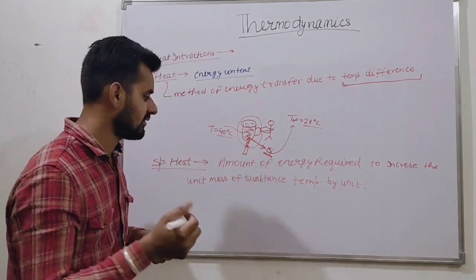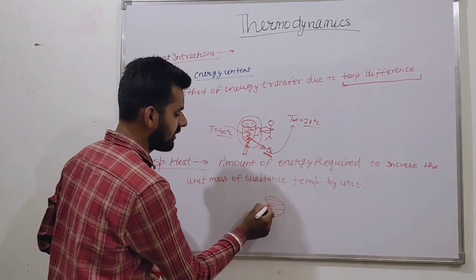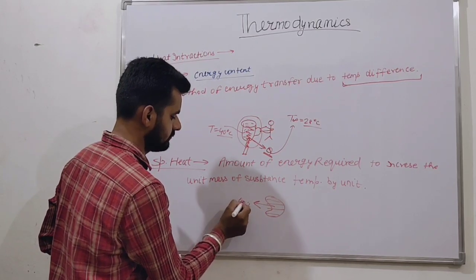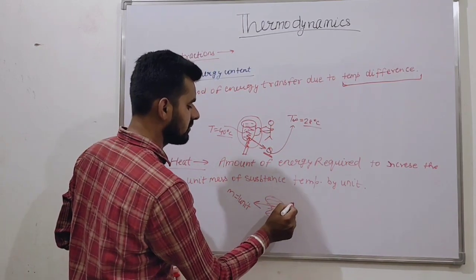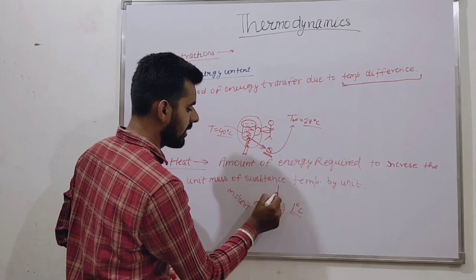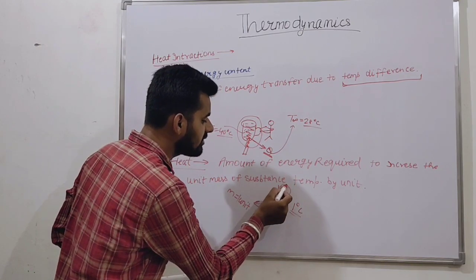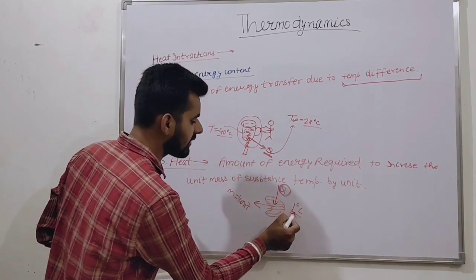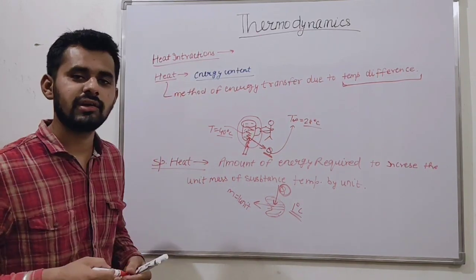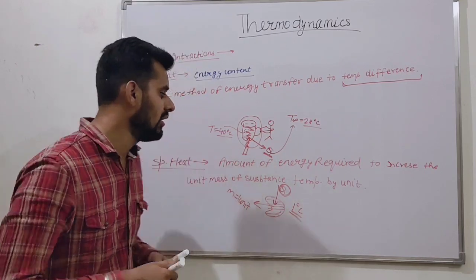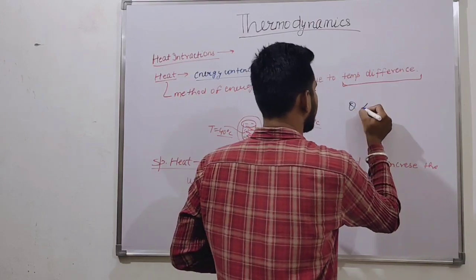Let us understand this. This is a substance, and its mass is unity, let us say 1 unit. If we want to increase the temperature of this substance by 1 degree Celsius, then we apply heat or energy to the substance. How much energy we apply so that its temperature increases by 1 degree Celsius is represented by the specific heat. So we can say that the energy content which we supply is directly proportional to m.